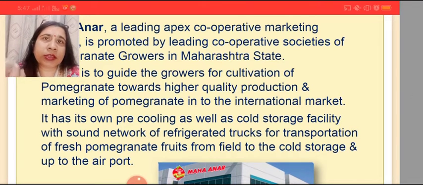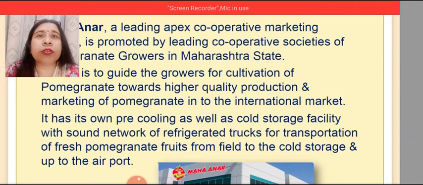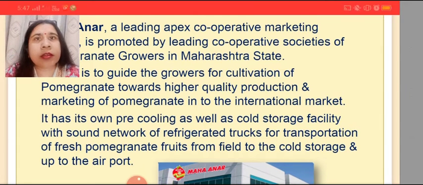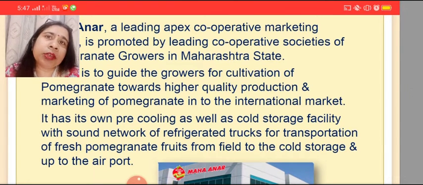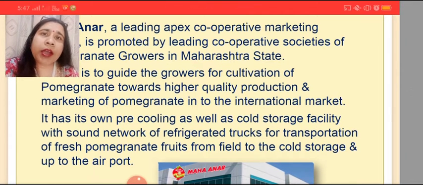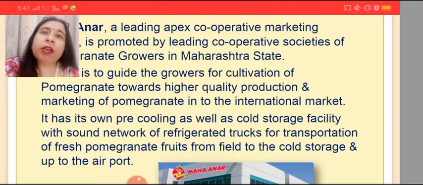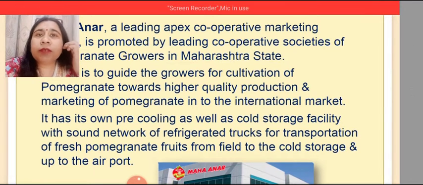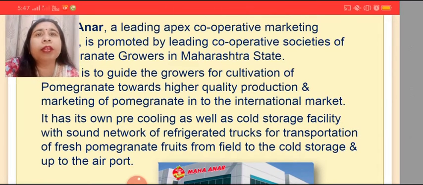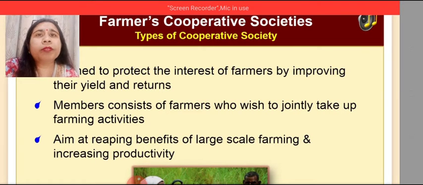So we can see that this is a cooperative society that gathers the resources of its members, and further helps in transportation, warehousing, and other marketing activities so that the product remains intact and is easily sold in the market at national or international level. So this is one of the examples of a marketing cooperative society. Next is the farmers cooperative society.